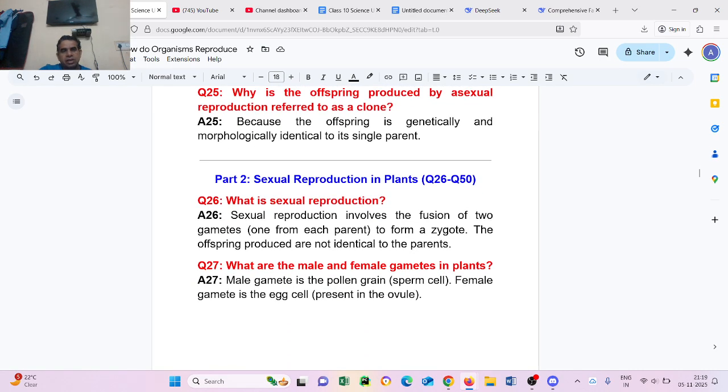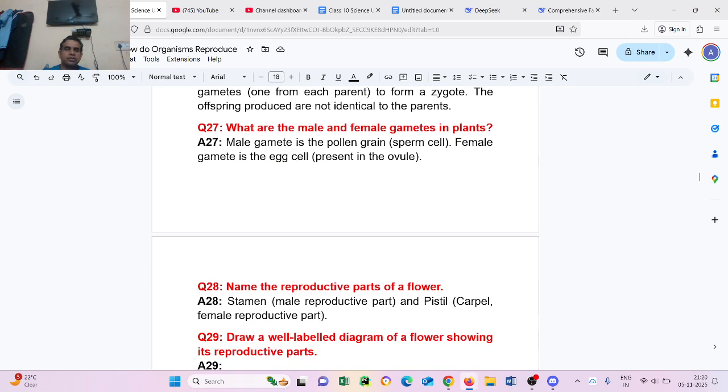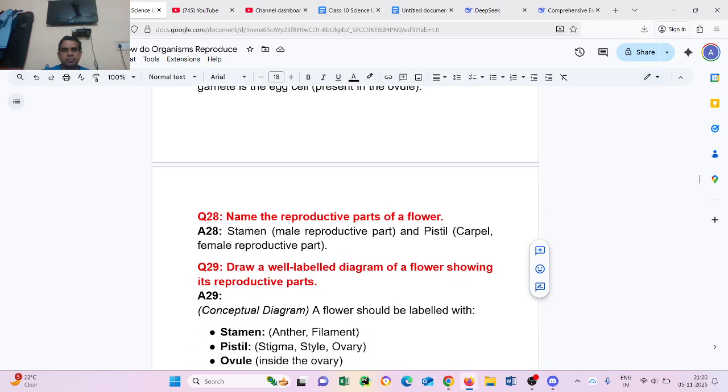Question number 27. What are the male and female gametes in plants? The male gamete is the sperm cell in the pollen grain. The female gamete is the egg cell present in the ovule. Question number 28. Name the reproductive parts of the flower. Stamen, the male reproductive part, and pistil or carpel, the female reproductive part.